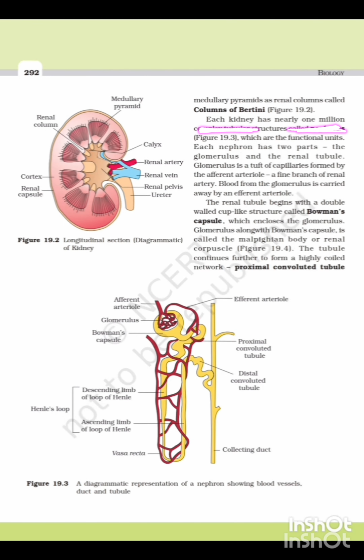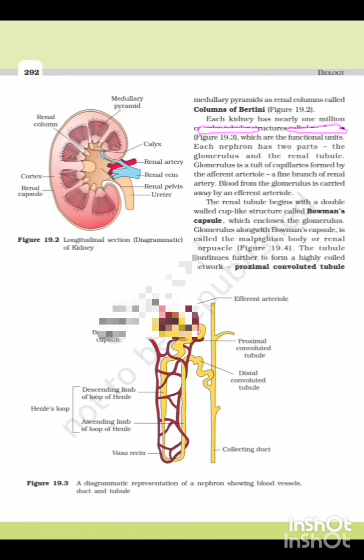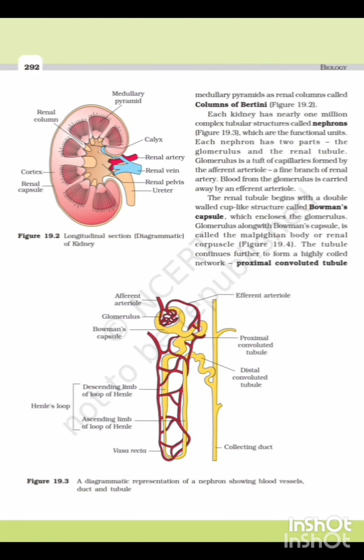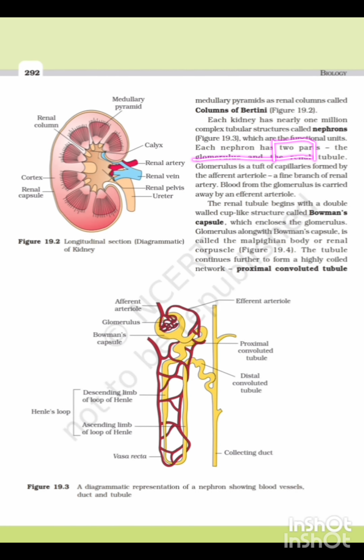In each kidney, nearly how many nephrons are present? In each kidney, there are nearly 1 million nephrons. So in our body, there are two kidneys, hence nearly 2 million nephrons. Comment true or false on this statement: each nephron has 7 parts. False. Each nephron has 2 parts. They are the glomerulus and the renal tubule.